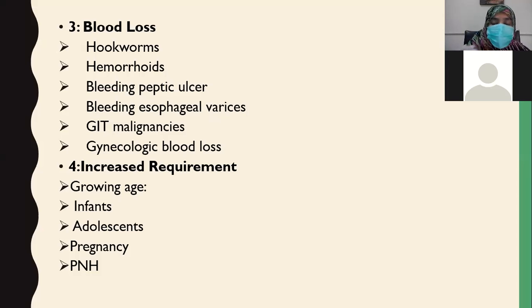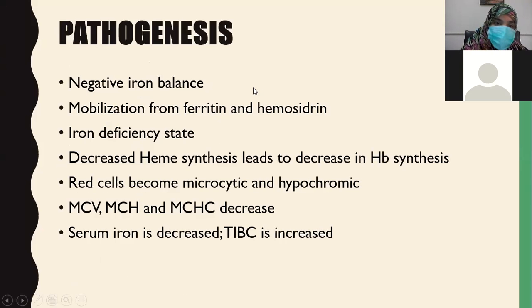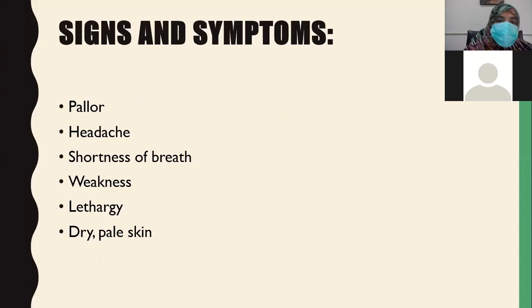And PNH is paroxysmal nocturnal hemoglobinuria, in which hemoglobin is lost through urine. So what is the pathogenesis? Negative iron balance and mobilization from ferritin and hemosiderin. So leave it.